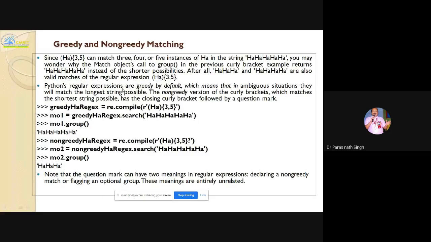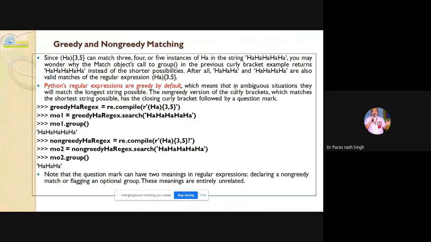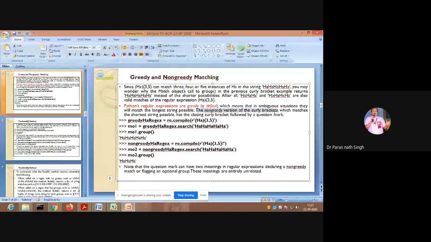Write this one down, because this is the way you will get better marks from the examiner. Python regular expressions are greedy by default, which means that in ambiguous situations they will match the longest string possible. The non-greedy version of the curly brackets, which matches the shortest string possible, has the closing curly bracket followed by a question mark.